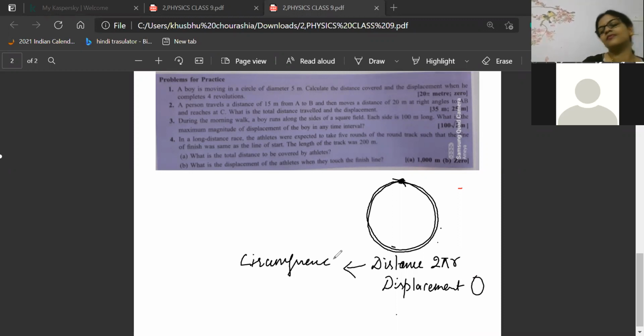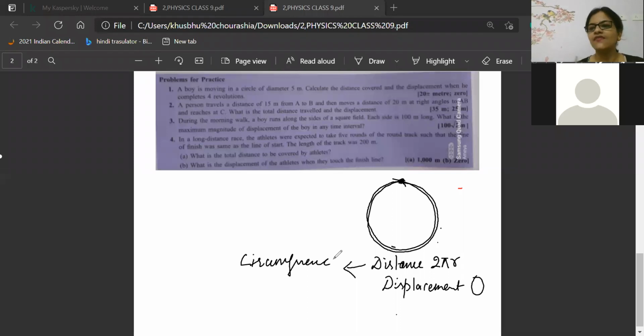2 pi r, 0. Very good. So displacement is 0 meter, and distance is 2 pi r. Okay, 2 pi r with unit. Very good. So beta, writing the unit is very important. Physics means you have to be very careful. You have to consider small points and write everything.